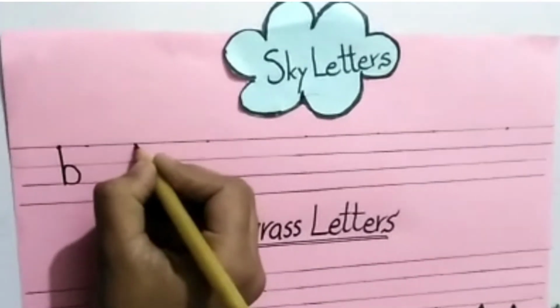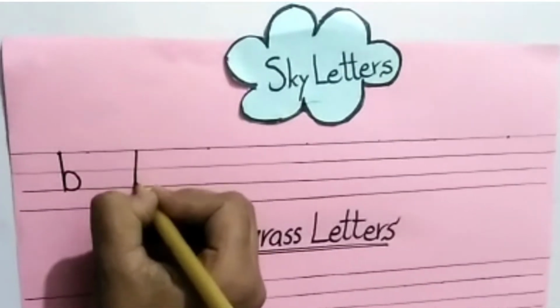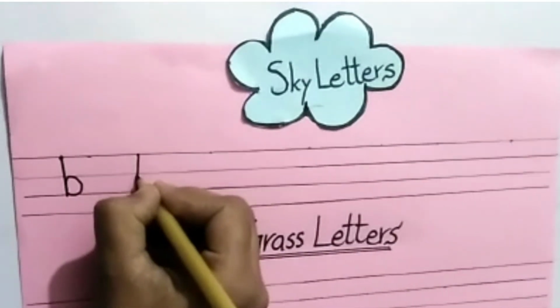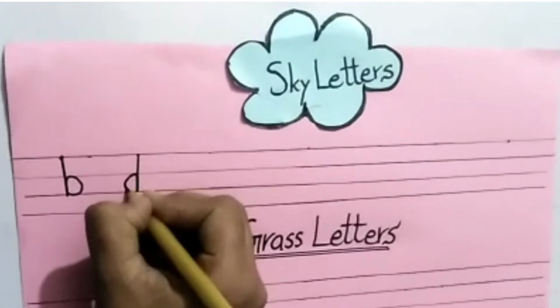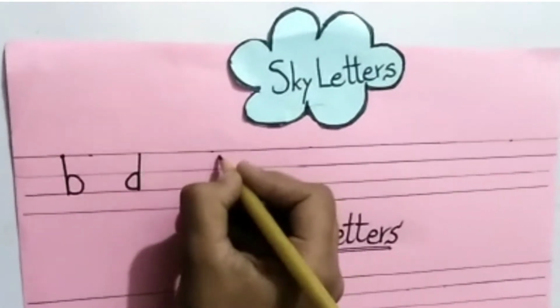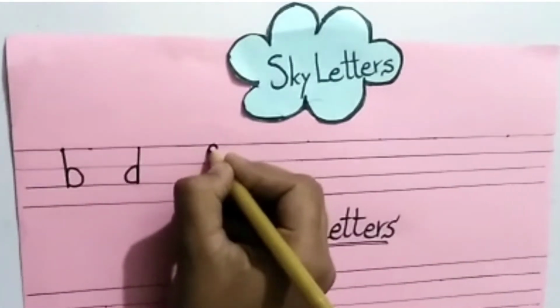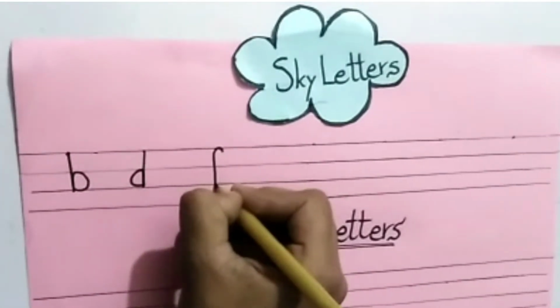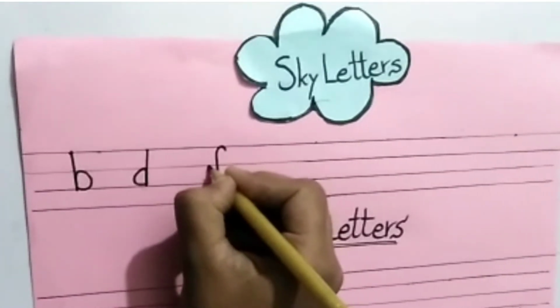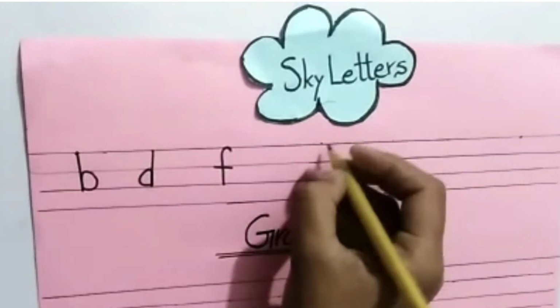Next letter is letter D. D is a sky letter. Why? Because D is written in upper three lines. Our third sky letter is F. Why? Because F is written in upper three lines.